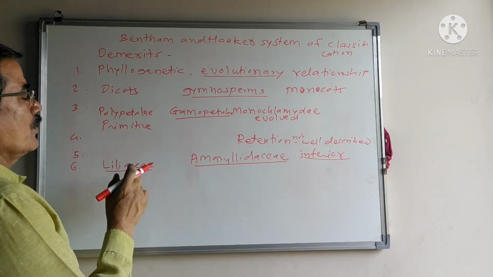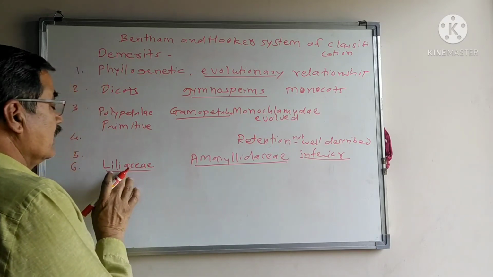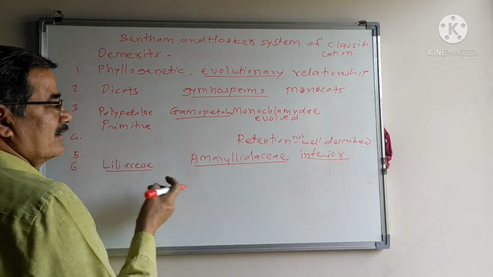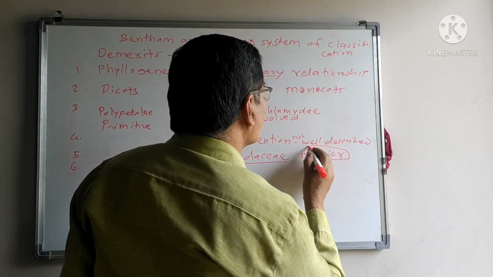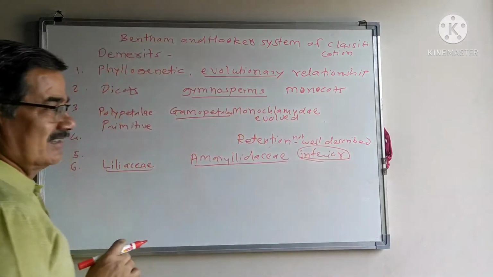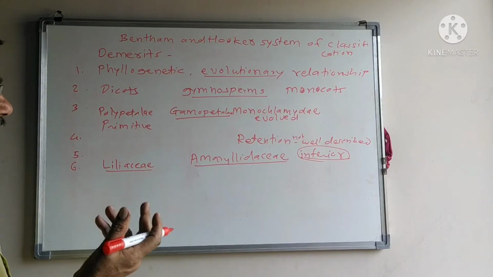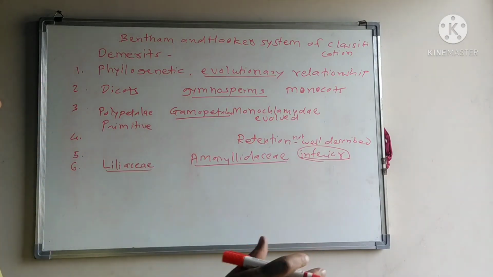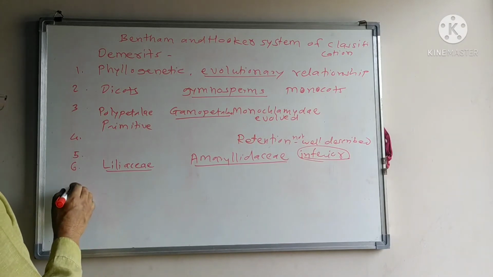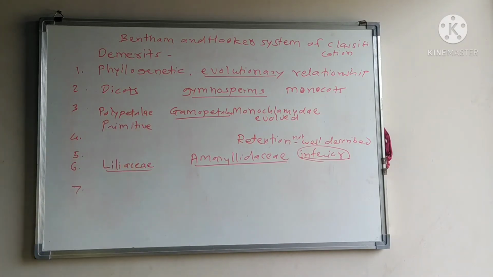Only in the gynoecium, in Liliaceae the ovary is superior and in Amaryllidaceae the ovary is inferior. Remaining all characters are similar. Closely related families are kept apart from each other. This is again one of the demerits.